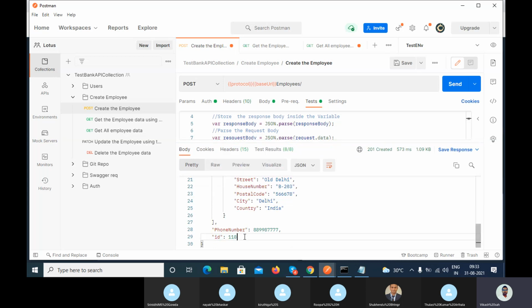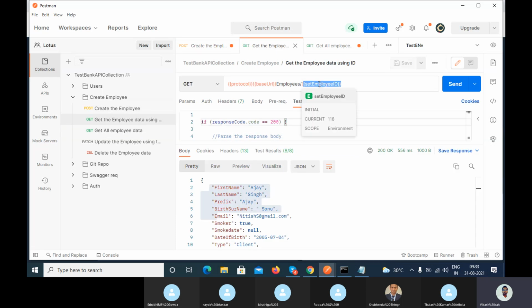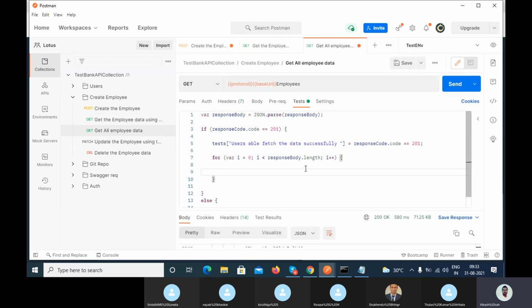Whatever ID you get in the response, you are storing into the environment, and you have set one variable name, and you are using this variable for parameterization here. But if you want to use it in the test or pre-request, the parameterization concept will not work.